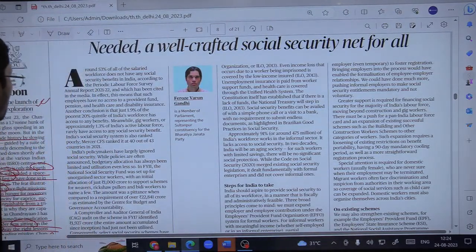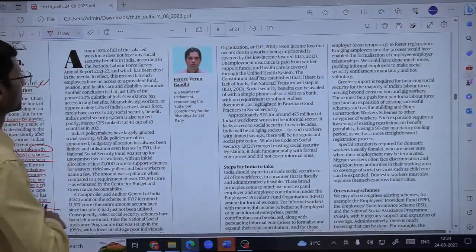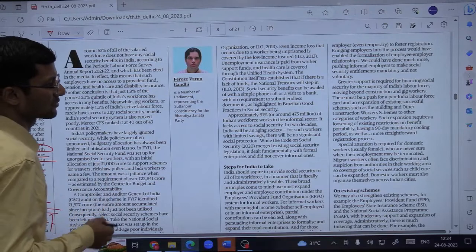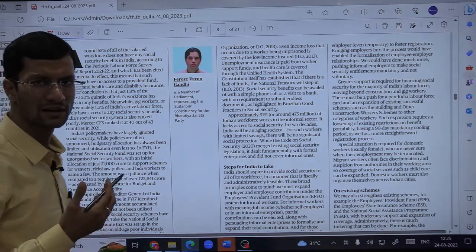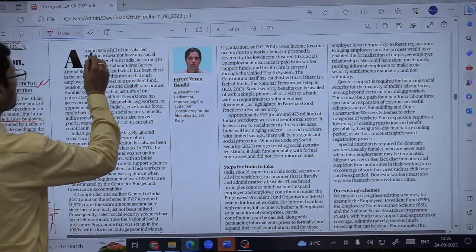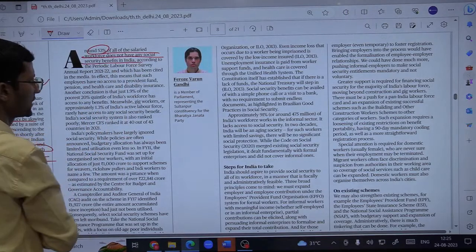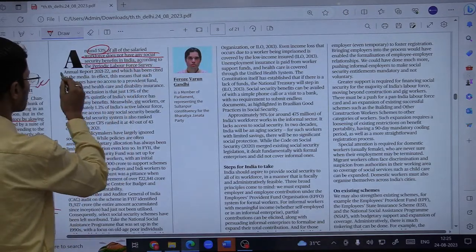Fine. At the macro level, let us talk about the economy as a whole. This is how at times you can start your economy related questions, by giving stats or facts. Around 53% of all of the salaried workforce does not have any social security benefits in India, according to the Periodic Labour Force Survey annual report.